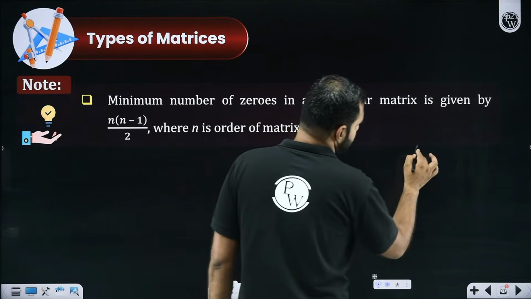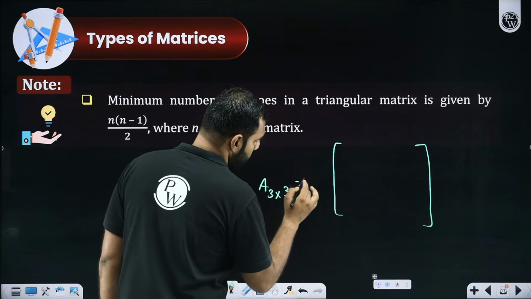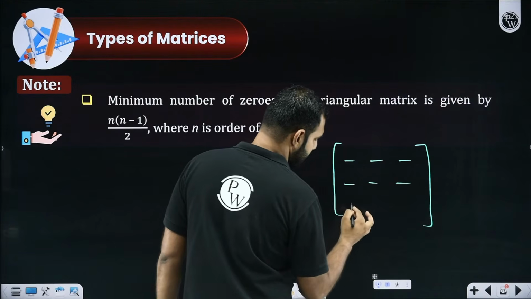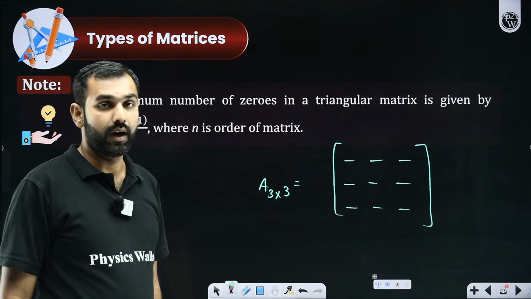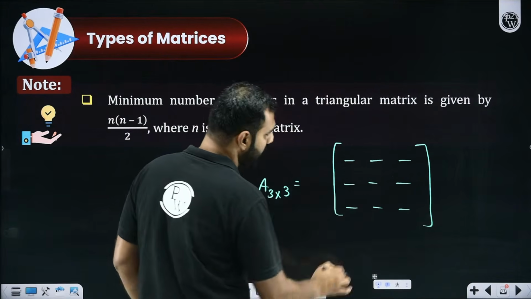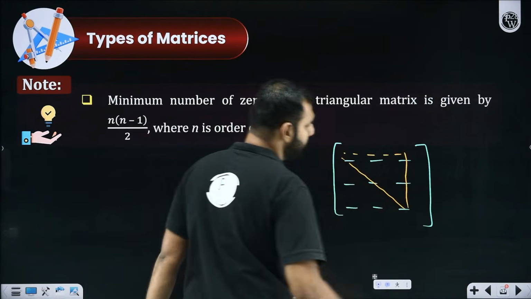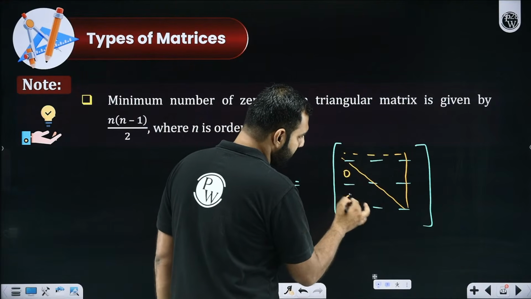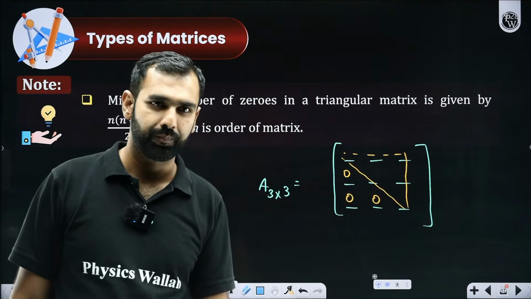Let's say this is a 3 by 3 matrix, which means it will have 9 elements. Yes or no? We want it to be an upper triangular matrix. What is the meaning of upper triangular? Upper triangular means these elements could be anything, but the elements below the principal diagonal are mandatorily supposed to be 0.